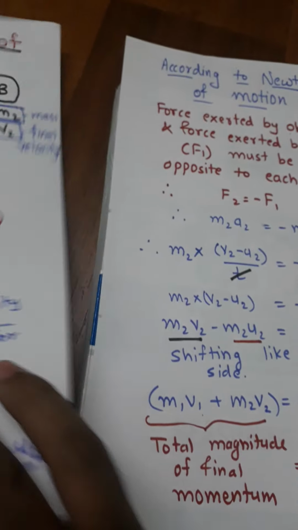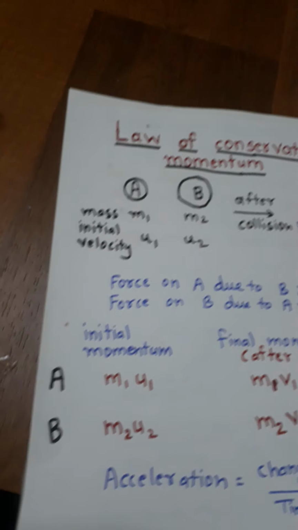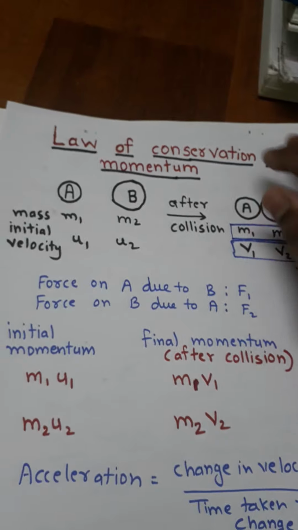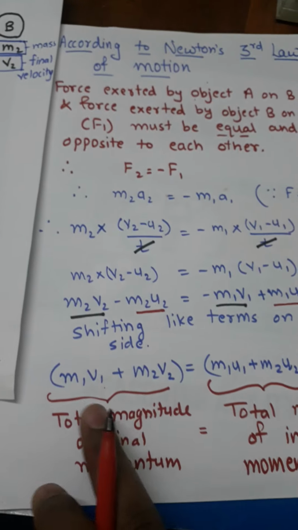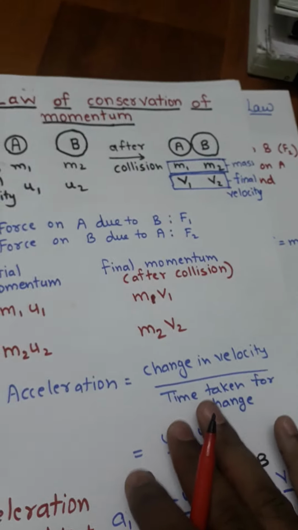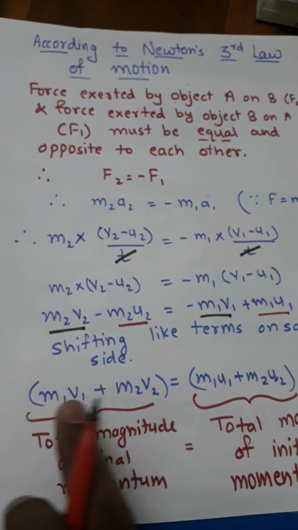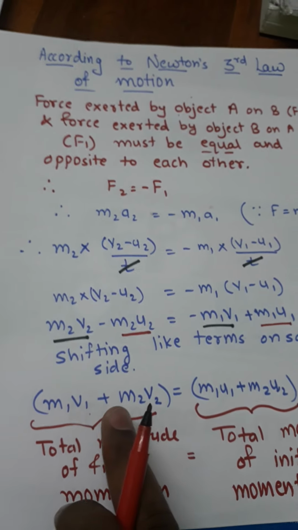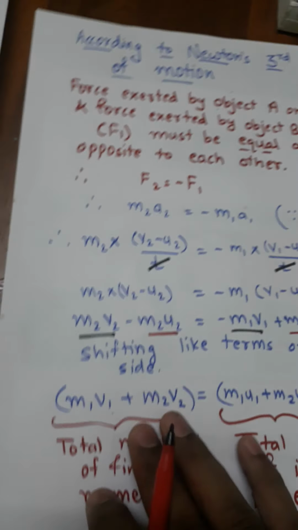Now you got the meaning of conservation. Conservation means anything which is saved or conserved. So here the initial momentum and final momentum are conserved, meaning they are equal. So you got the derivation. This is the final equation for the law of conservation of momentum, that is m1 v1 plus m2 v2 is equal to m1 u1 plus m2 u2.